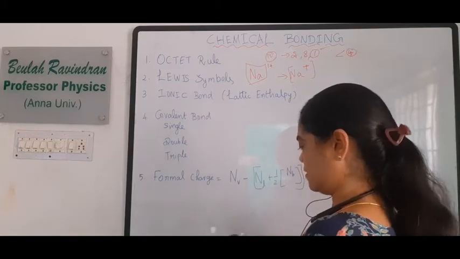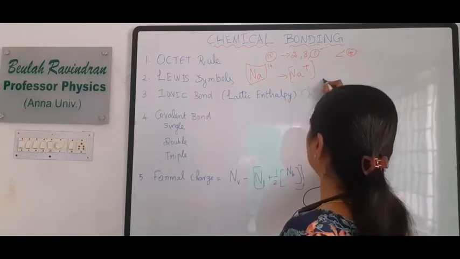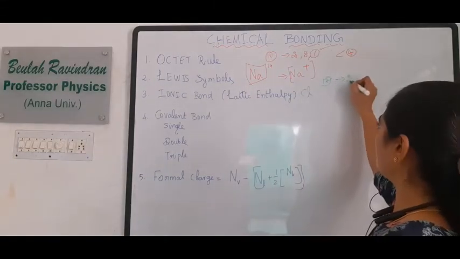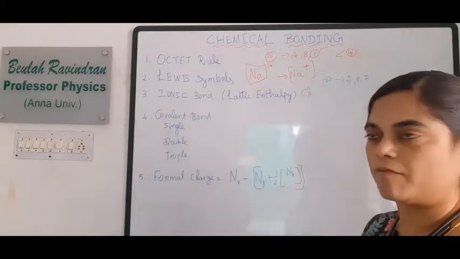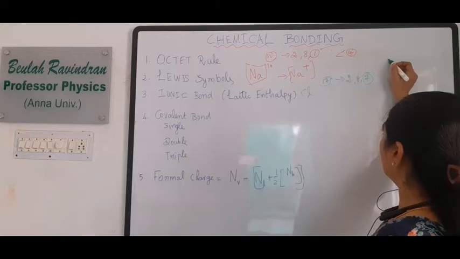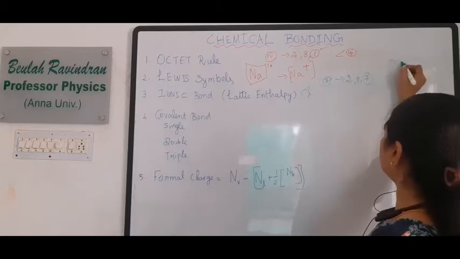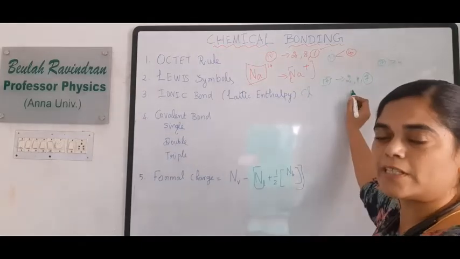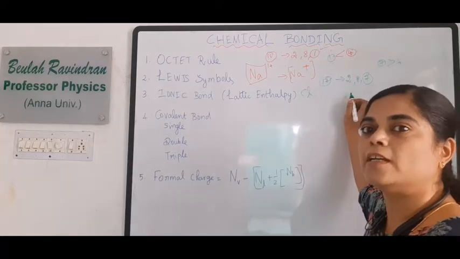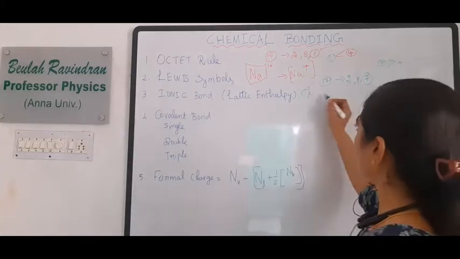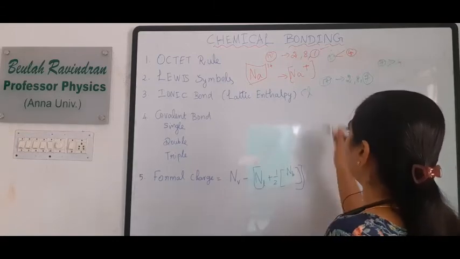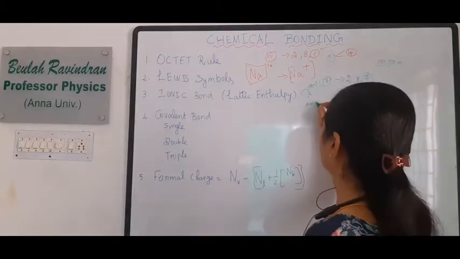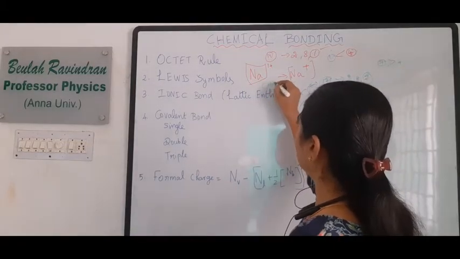Now we can write the configuration for chlorine. The atomic number is 17. So 2, 8 and 7 is the octet configuration. Now it is more than half filled. In order to achieve its octet configuration and maintain stability, this atom gains 1 electron. If the chlorine atom gains 1 electron, then it becomes Cl minus, electron rich, known as an anion. This is the cation, this is the anion.